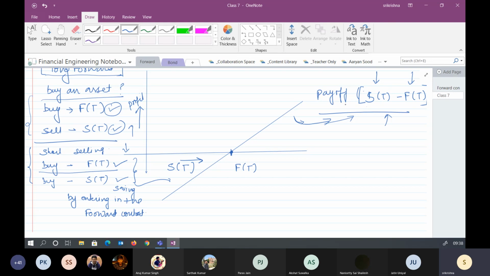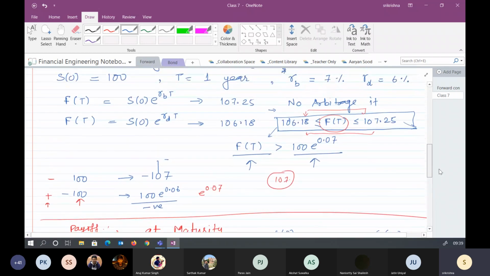Simply we can also say that if the value of the portfolio is zero at any point, it should remain zero. But in case you are getting a negative portfolio, it is because our assumption here is wrong.